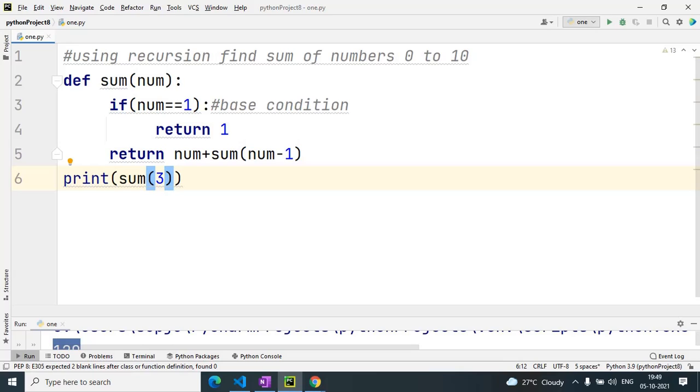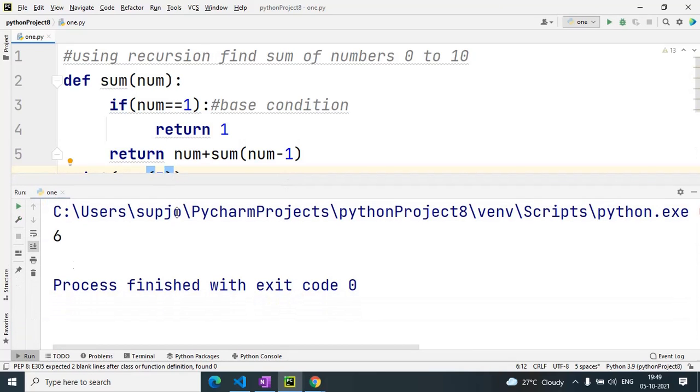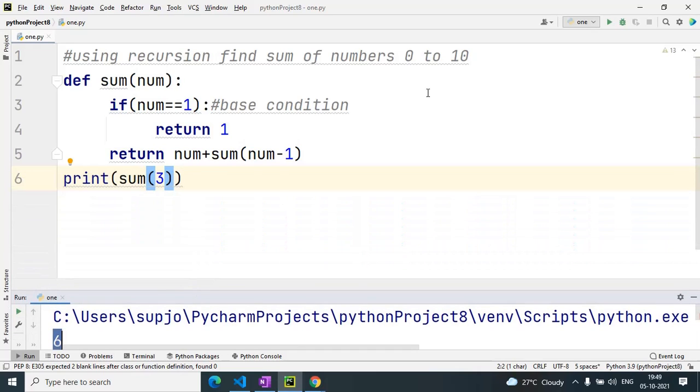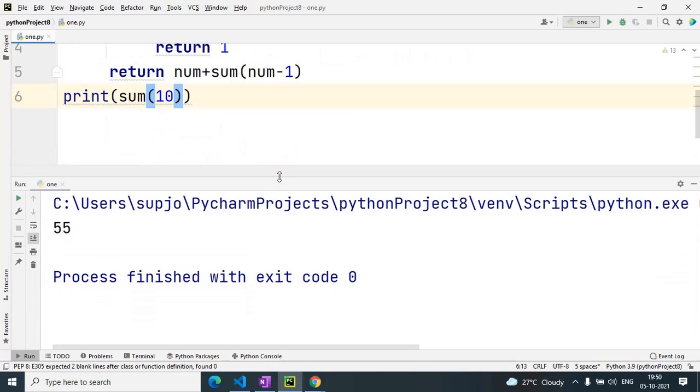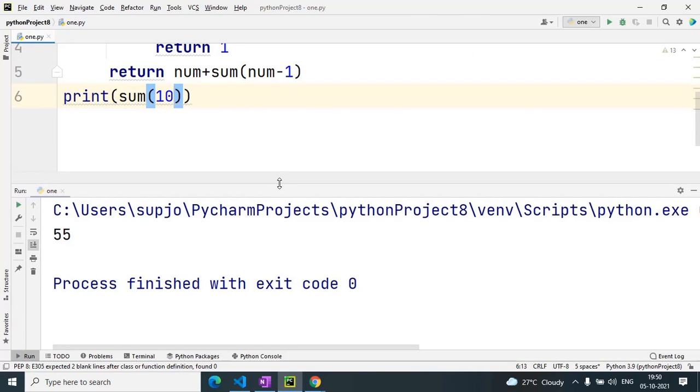Answer will be 6. You can see the answer is 6. It is working. Okay. So if I take num here as 10, then it will work for the sum of numbers 0 to 10. It will give 55.